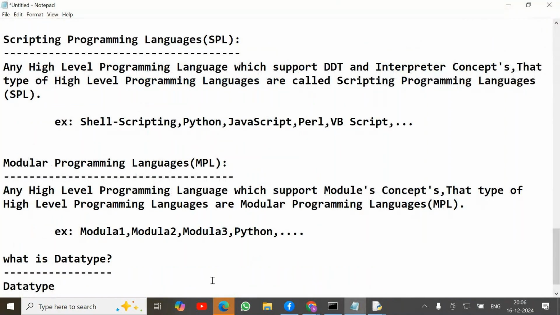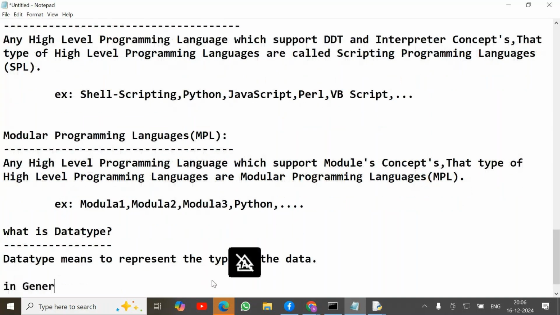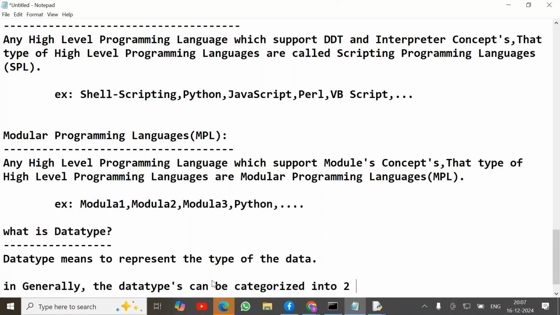The data type is a representation or type of the data. In general, data types can be categorized into two types.